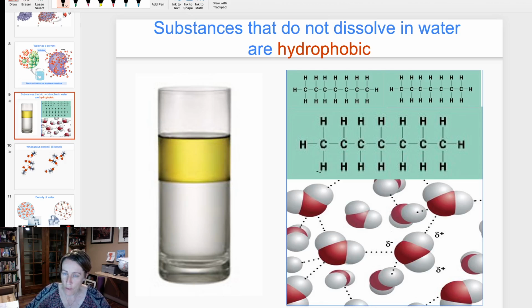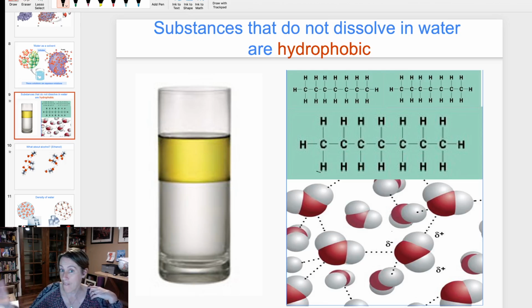I'm going to know if it's going to have partial charges by looking for O or F or N or Cl or S. If it has one of those atoms in it attached to a hydrogen, then it's going to have partial charges. And if it has partial charges, water is going to be attracted to it, which means it's going to be a hydrophilic substance. So I might not know what the name of the molecule is. I might never have seen it before, this mystery molecule. But I could predict that it's going to dissolve in water because it has partial charges.